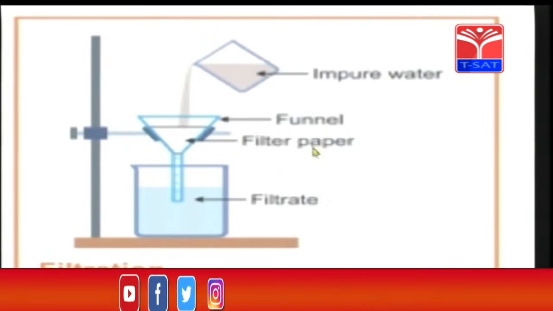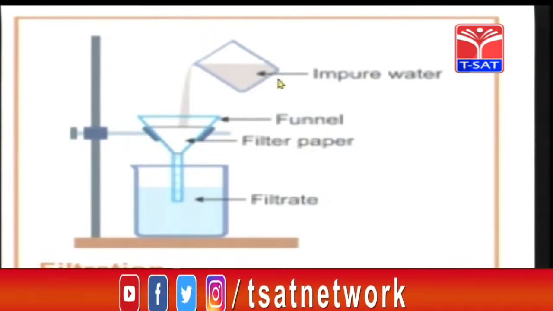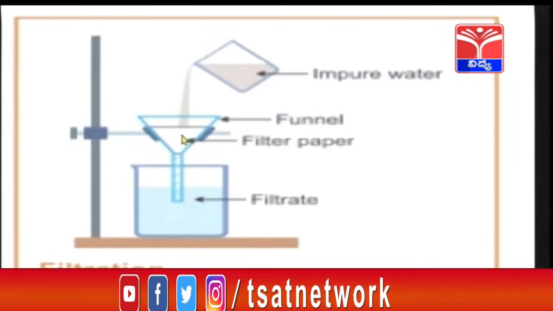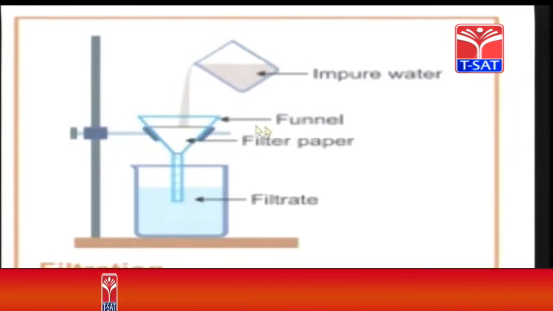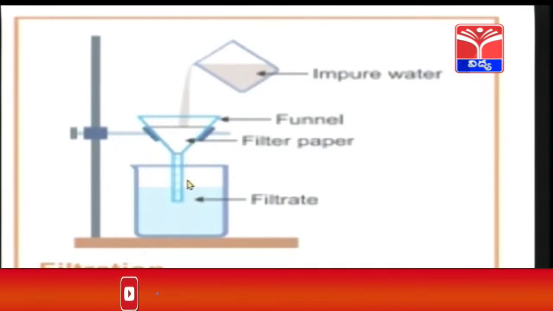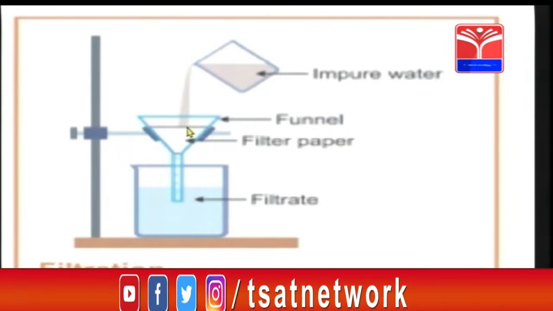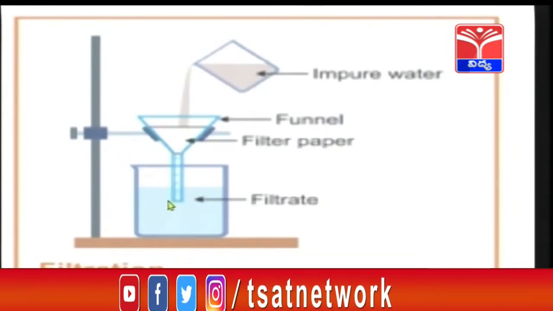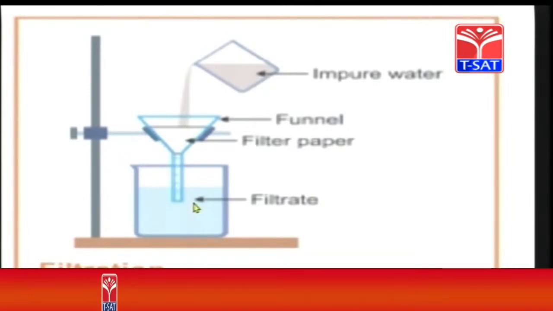By using a filter paper. If you pour this impure water mixed with sand through the funnel containing a filter paper, the pure water will be collected as the filtrate. The sand gets collected in the funnel and the pure water is collected as the filtrate in the beaker.